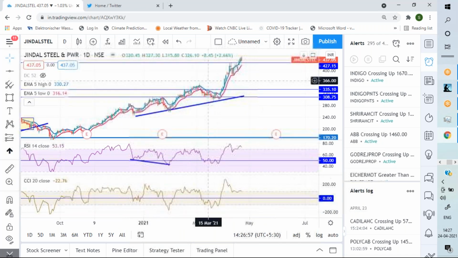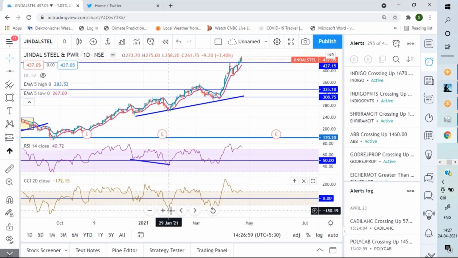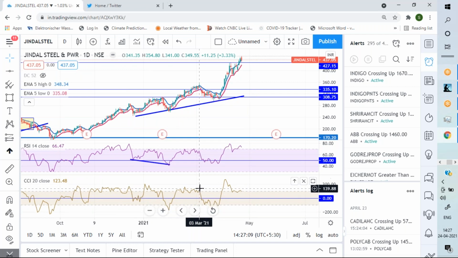What happens is that when price moves up, it moves from the negative zone, then crosses minus 100, then 0 and goes to plus 100, and then it falls back from above plus 100 to 0, then crosses minus 100.